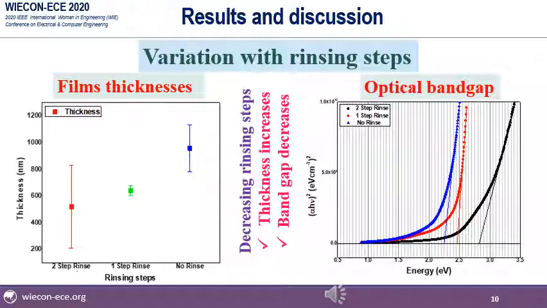Now the results and discussion. First of all, variation with rinsing step. From the first graph, it is shown that film thickness increases with excluding the rinsing step. At no rinse step, the film thickness is the highest, and if we see the optical band gap curves, it is shown that band gap decreases with decreasing the rinsing steps, and which is promising for our preparations.